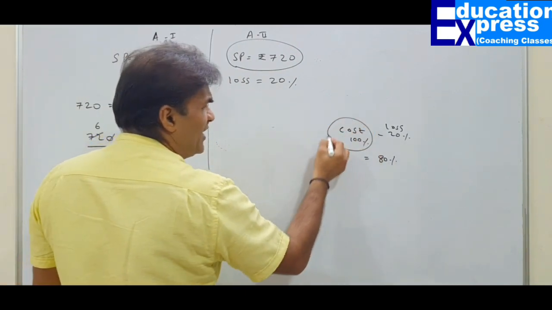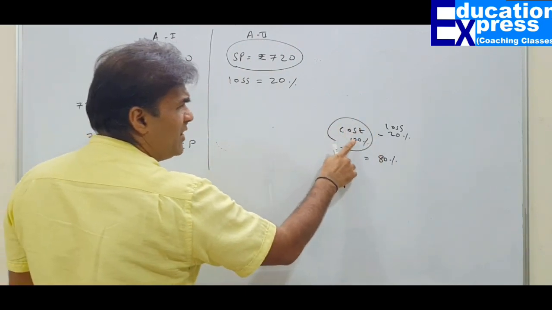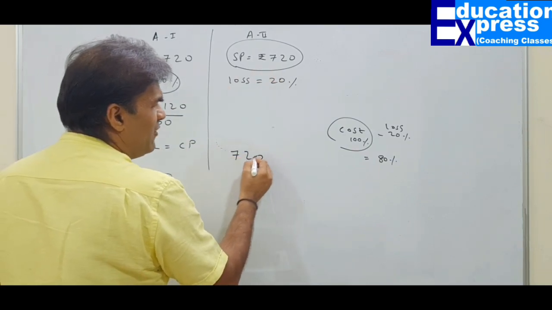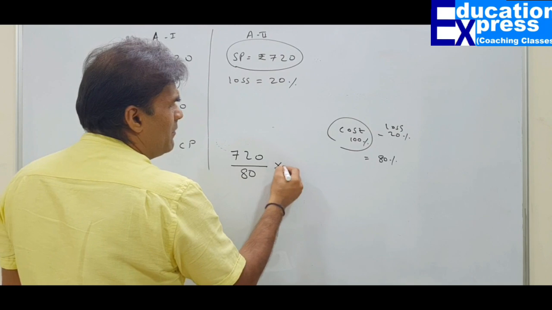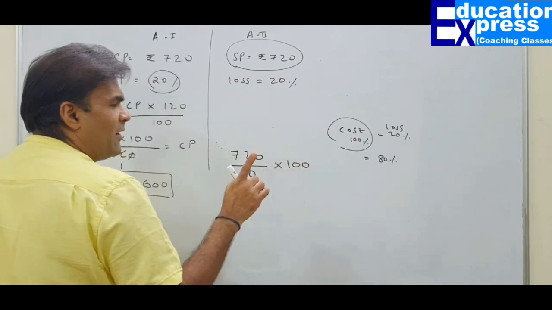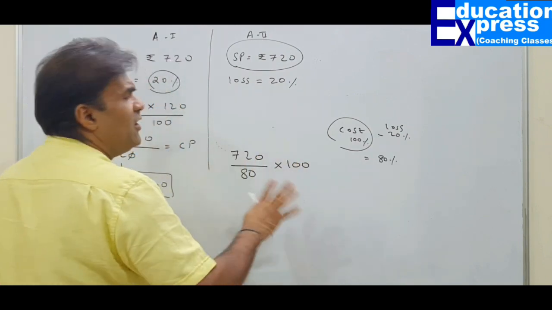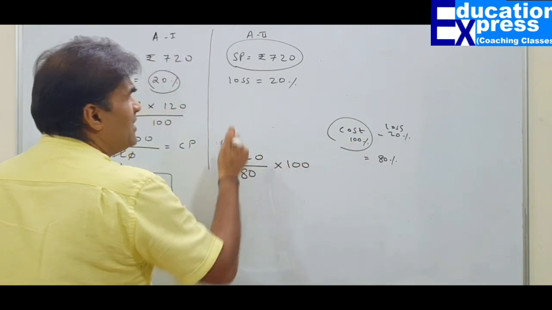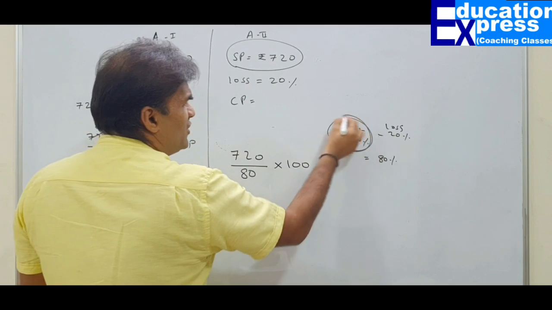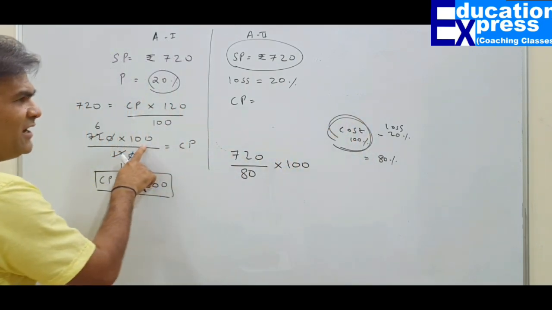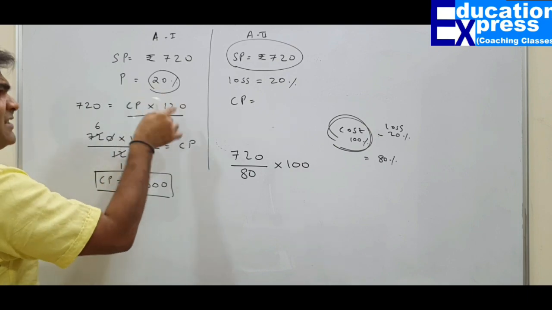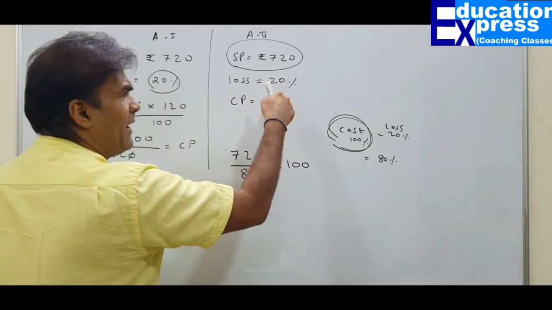What I am interested in is finding the cost. Cost means how much? 100%. So 720 is 80%. So 720 divided by 80 multiplied by 100. Remember, multiplication will always be by 100. Why? Because my cost is 100%, and I want to find the cost. Cost is 100%, so multiply by 100 only. Divide by what? If you have made a profit, then 100 plus 20; if you have made a loss, then 100 minus 20.